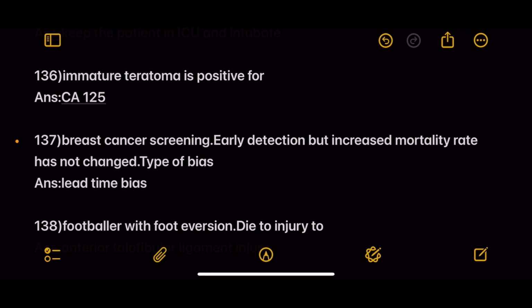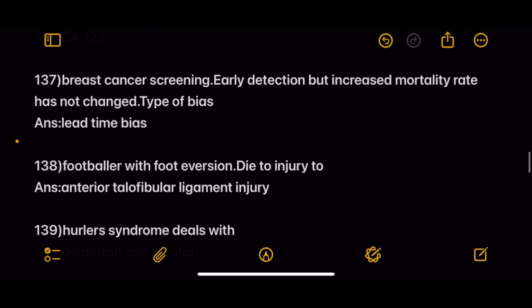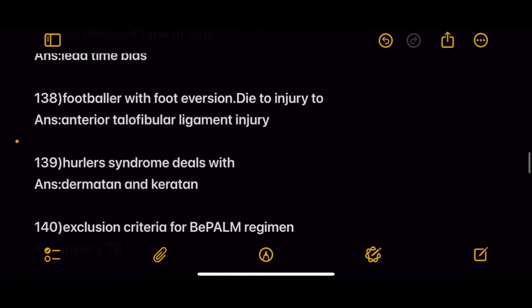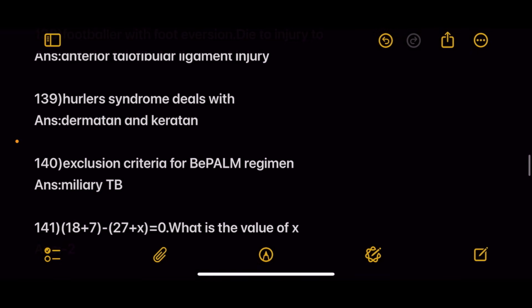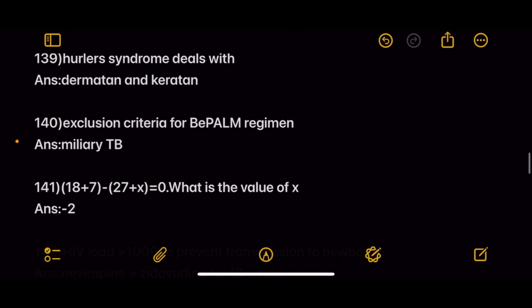Next, immature teratoma is positive for answer CA125. Next, breast cancer screening, early detection but mortality rate has not changed. Type of bias is lead time bias. Next, footballer with foot aversion, it is due to injury of anterior talofibular ligament. Next, Hurler syndrome deals with answer dermatan and keratan. Next, exclusion criteria for BPaLM regimen is miliary TB.